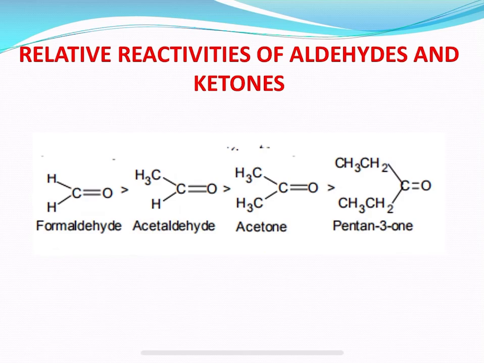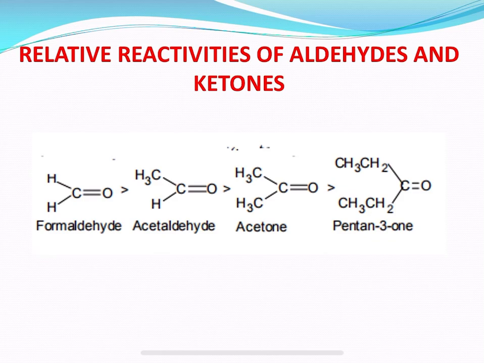The greater reactivity of aliphatic aldehydes can also be explained on the basis of electronic effects. Alkyl groups release electrons and destabilize the transition state by intensifying the negative charge on the carbonyl oxygen. Aliphatic aldehydes contain only one alkyl group, whereas aliphatic ketones contain two alkyl groups. Hence, the destabilization of the transition state of a ketone is greater than that of an aldehyde.